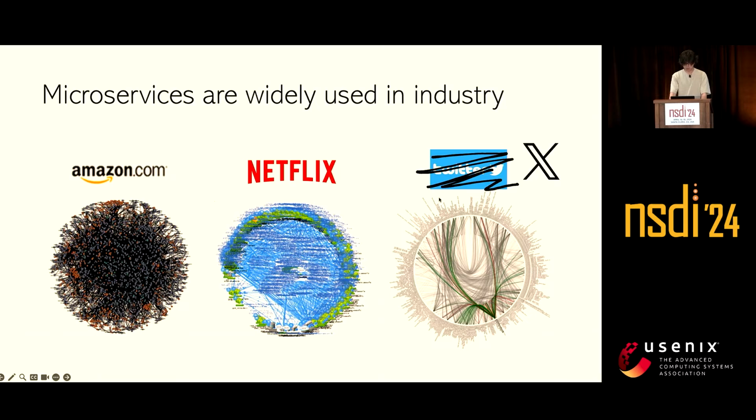Microservices are widely used in industry. Here we show the core graphs of microservices in 3 big companies. Their number of microservices can go up to thousands or even tens of thousands.